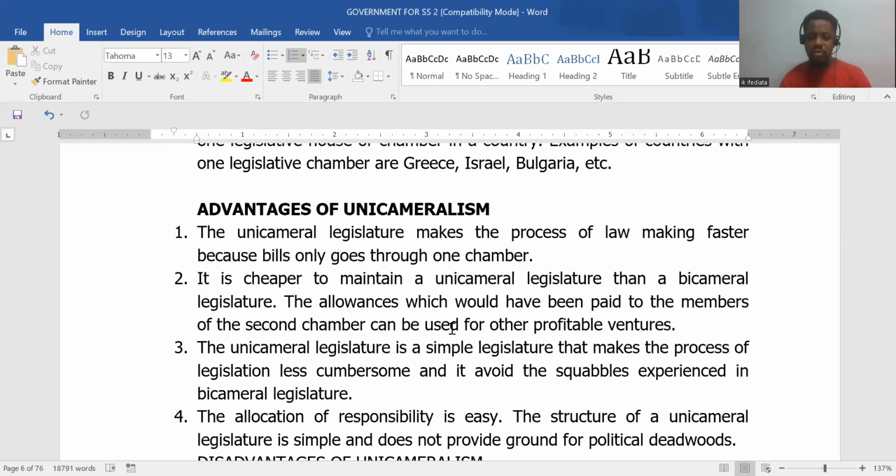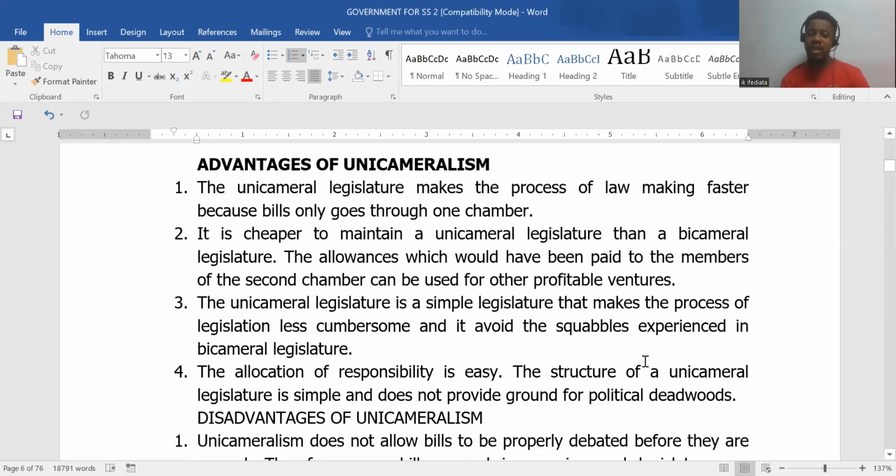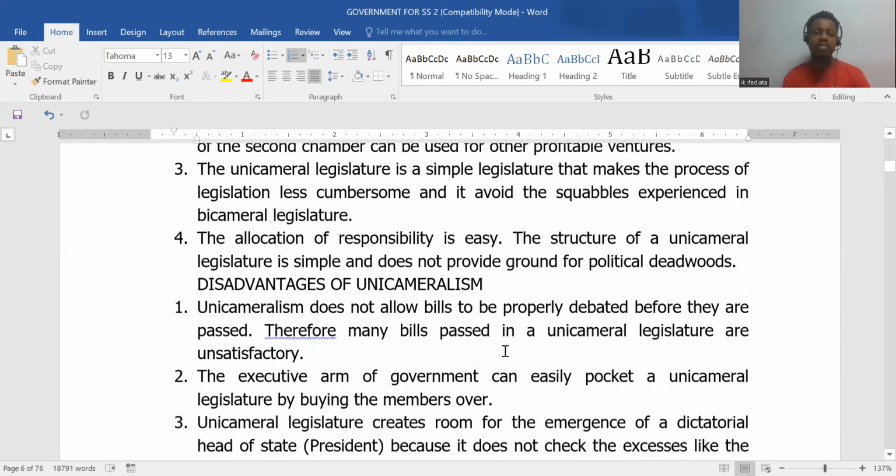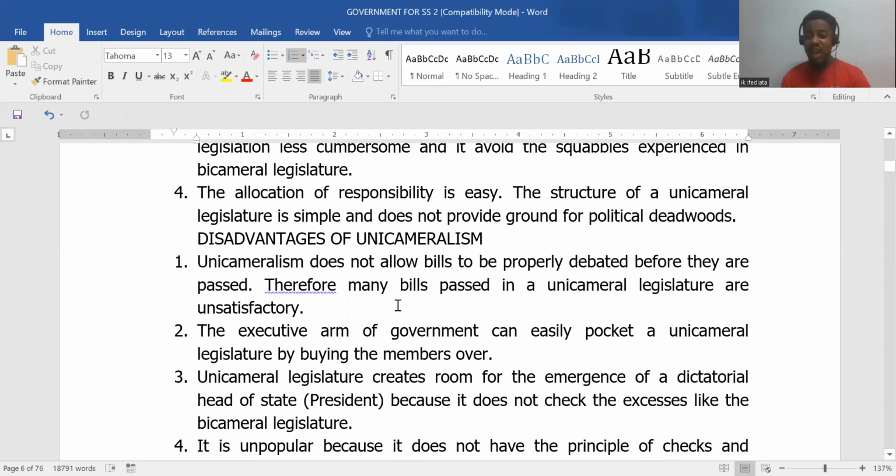It's not cumbersome, right? To allocate responsibility is also easier, right? Because the members are fewer in number, the whole lawmaking process is made simple, less complex, less cumbersome, right? Now let's look at the demerits. Because they are fewer in number, it doesn't allow for proper debating of bills before they are passed into law, right?